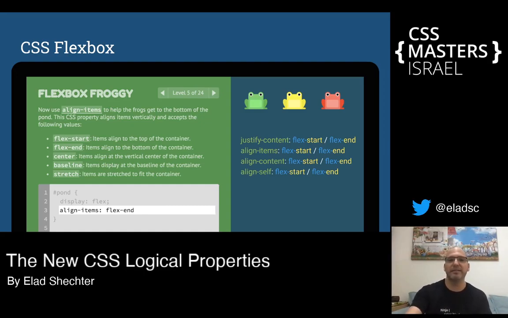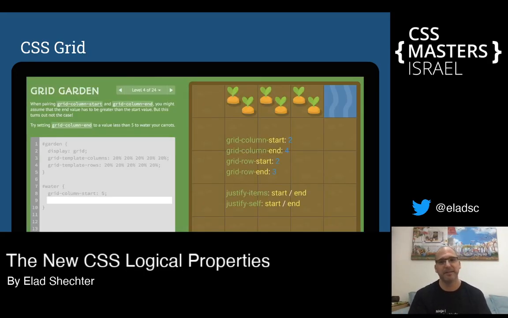And you can guess right that in CSS Grid, it's the same. Everything is logical thinking, with the new alignment properties with the new values of start and end, and you don't need to do anything different when you're creating a logical properties website. When you are working with CSS Flexbox and CSS Grid, you can just work as you used to work with them.